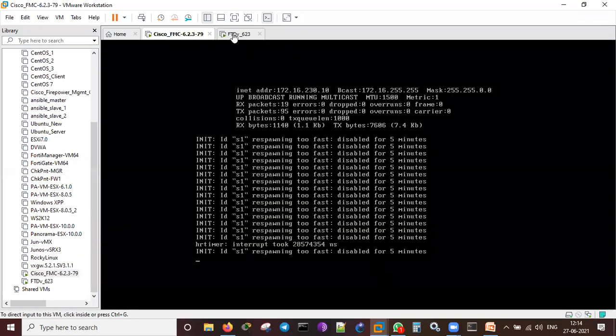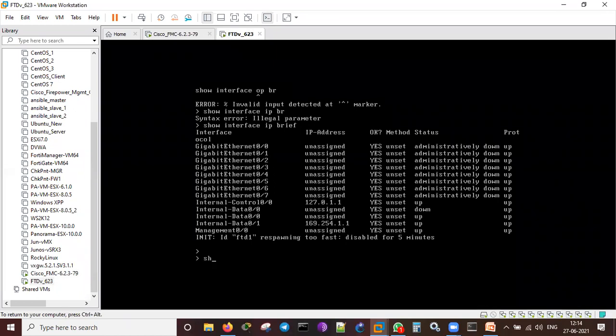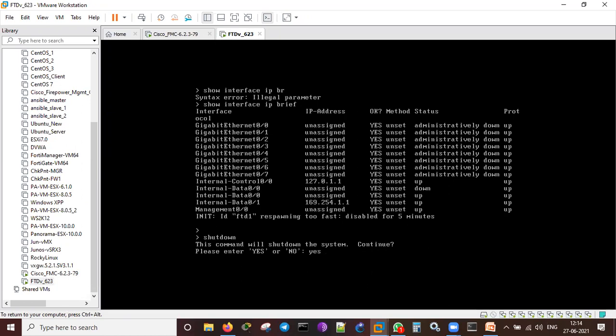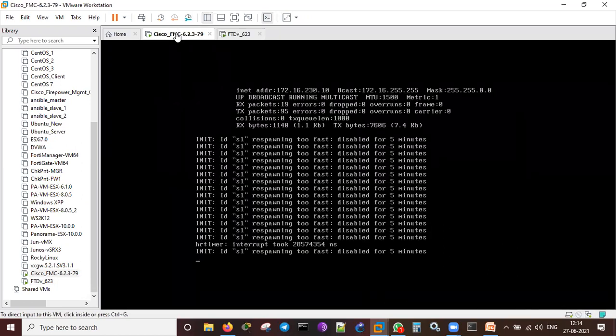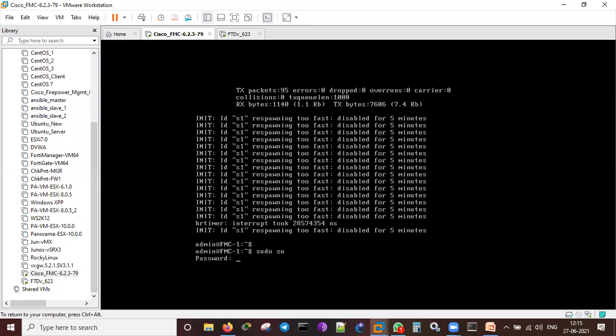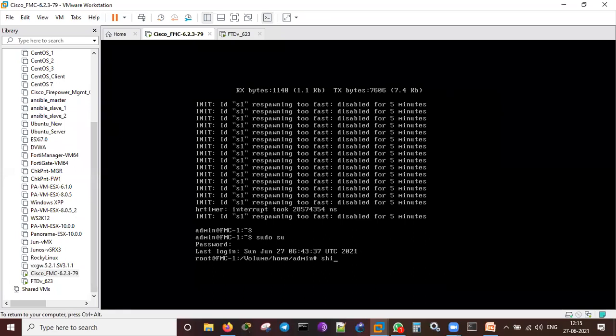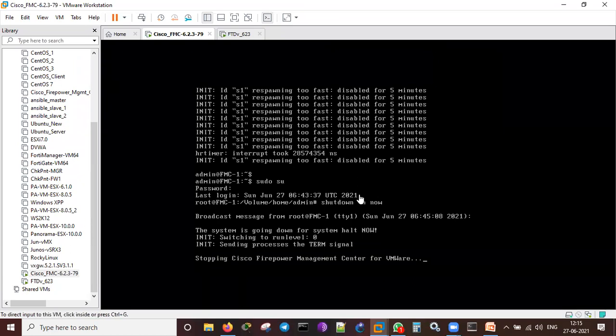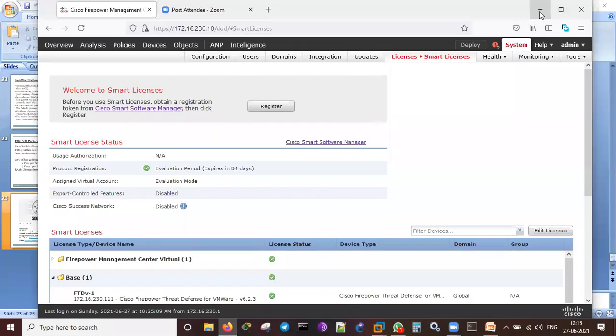Let me go for shutting down this device. Otherwise, it will be eating a lot of memory in my PC. So let me shut down this one also here. I'll have to do it like this. Then only I can do that. Shut down. Yeah, it is shutting down now, because memory is very low. I'm already running the online Zoom, which is also taking a lot of memory. So this is about that.